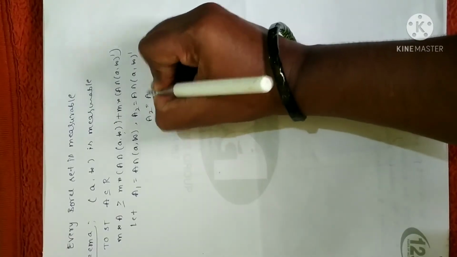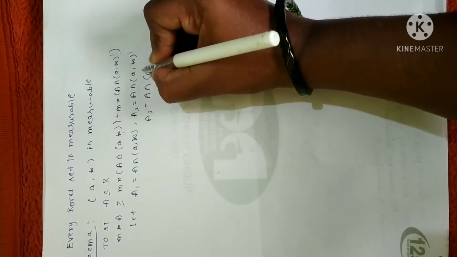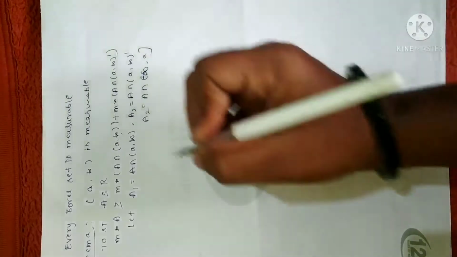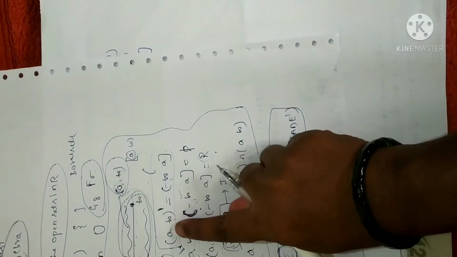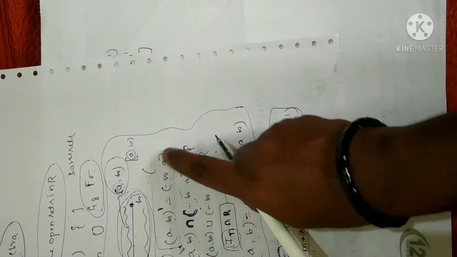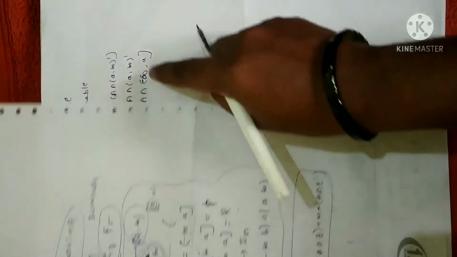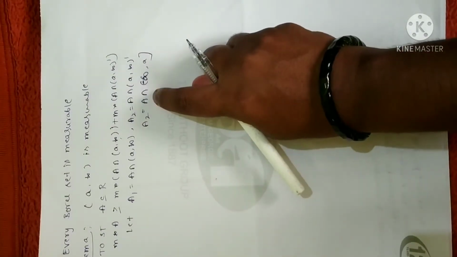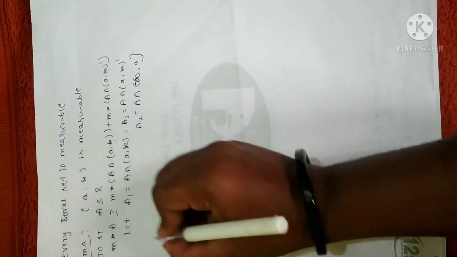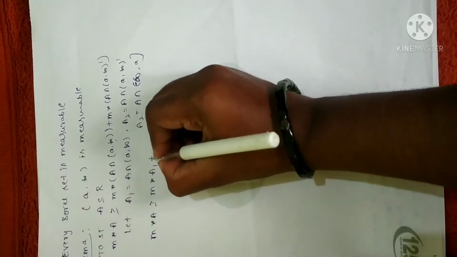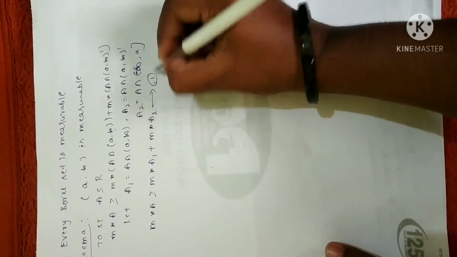So just now I have told you its complement I can write as the interval minus infinity comma A, closed. Just now I have told you, see this, the complement of (A, infinity) is equal to minus infinity to A, closed. So that is what I have written here. See here, the complement of (A, infinity) is minus infinity to A. So A2 is equal to A intersection (minus infinity, A]. Fine. Now with this, m star of A will become m star of A1 plus m star of A2. Clear? Let us assume this as equation 1.